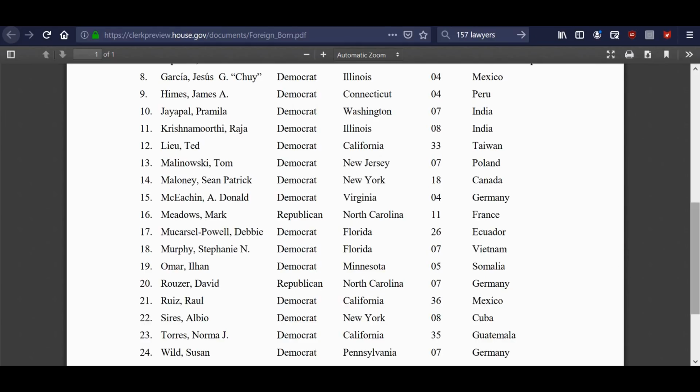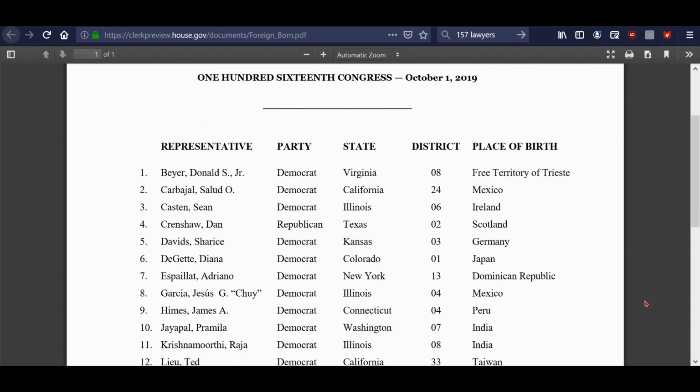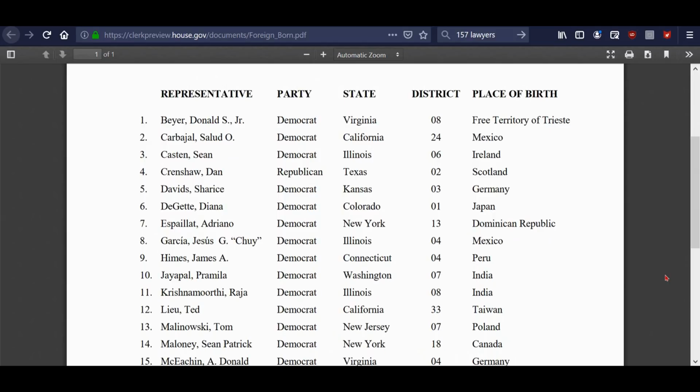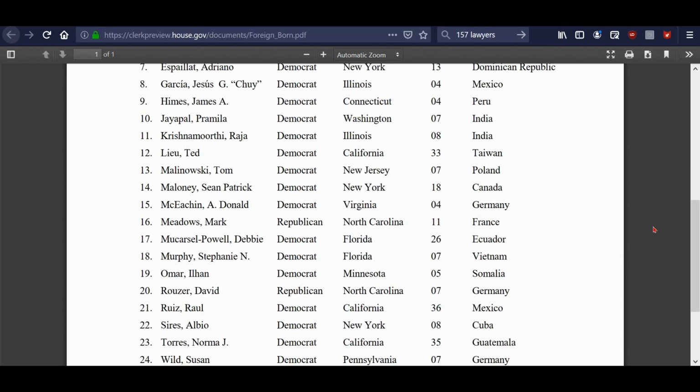And then, of course, this one right here is the foreign-born ones. A lot of foreign-born. Now that doesn't necessarily mean that they were not part of an American family and were just born somewhere else. But it's very interesting that there are a lot of foreign-born people, and you can see the place of birth. I don't know all of these. I do know some of them.